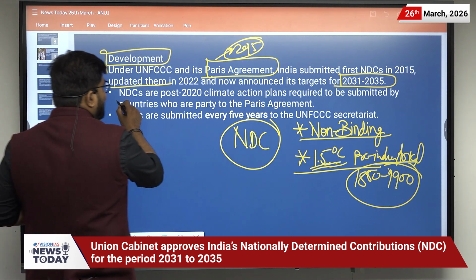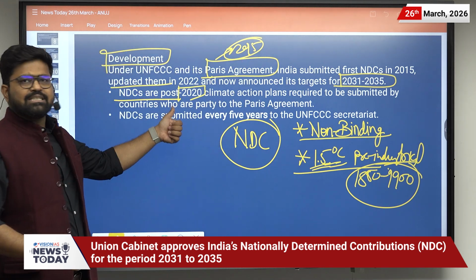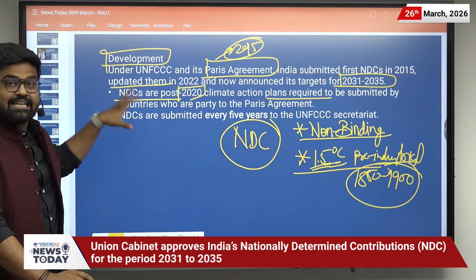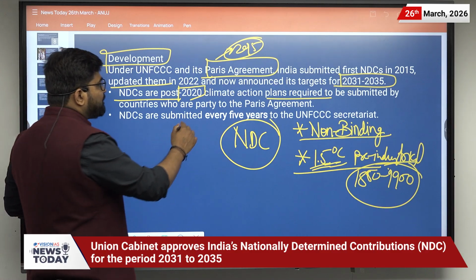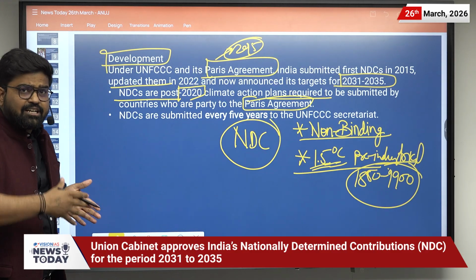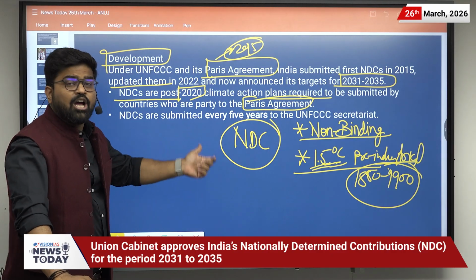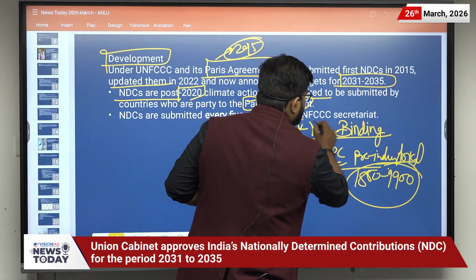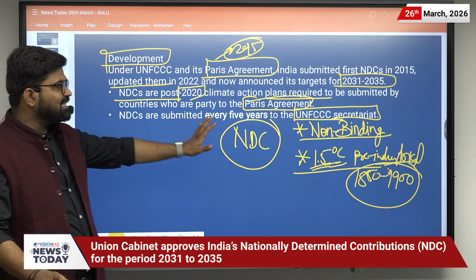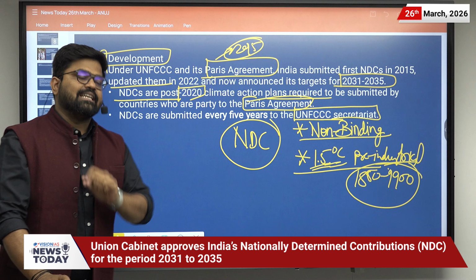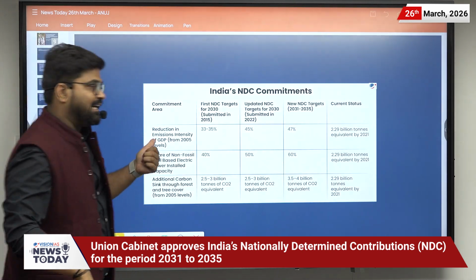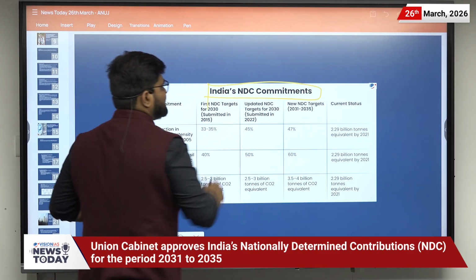Okay, now NDCs are for the post 2020 climate action plan required to be submitted by individual countries who are party to the Paris Agreement, and it is submitted for 5 years. NDCs are submitted every 5 years to the UNFCCC Secretariat. So here the most important thing is that they are non-binding in nature. Now let us discuss the changes. What are the changes in India's new NDC commitment?